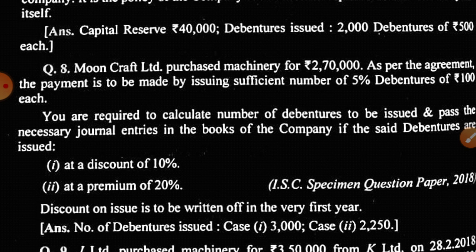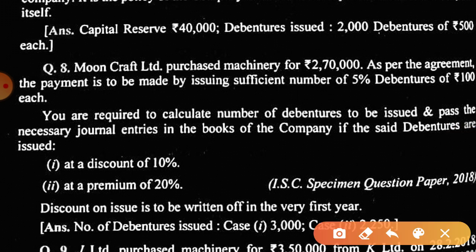Now we'll do question number 8. Mooncraft Limited purchased machinery. So machine is purchased, from whom it is purchased is not mentioned. So we will use the word either vendor or supplier, and for it sufficient number of 5% debentures are issued. Now there are two cases given.